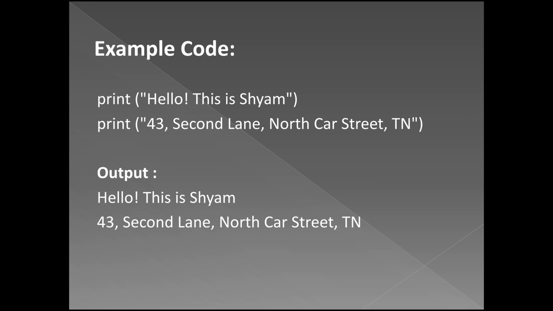Using sequential statements, the first printing command, Hello, this is Shyam, is executed first. Afterwards the second statement, 43, second lane, North Court Street, Tamil Nadu, is executed. The statements are executed one after the other in proper order.